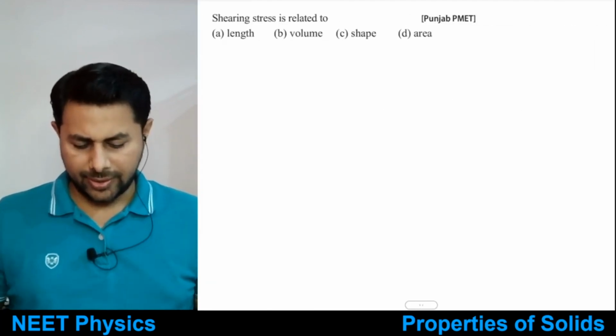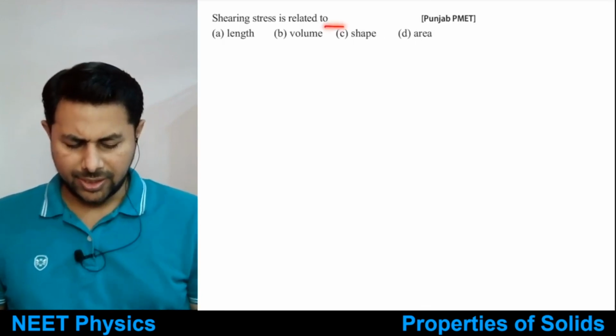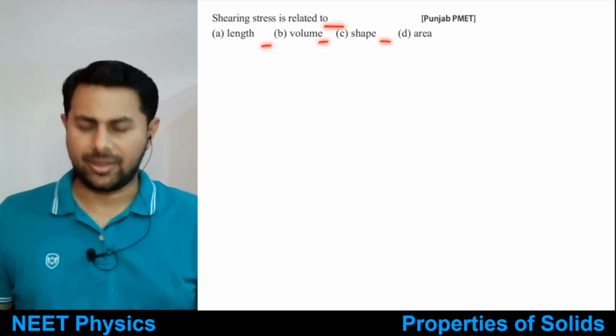All right, next, shear stress is related to length, volume, shape, area. Which one?